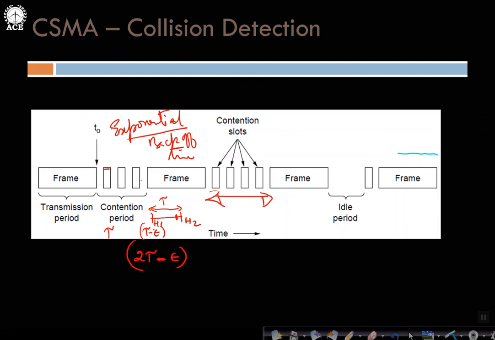So the reverse signal again needs a propagation time, so almost 2 times. Therefore the maximum duration of any contention slot, you can roughly say, is 2 tau. Epsilon is a very small value. So if the propagation time is lesser, then the contention slot width will also be lesser. That is the point. Now we will see how the algorithm works.